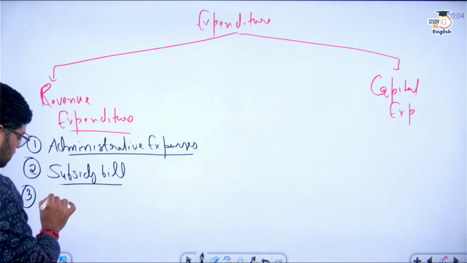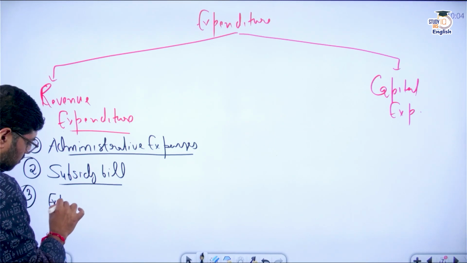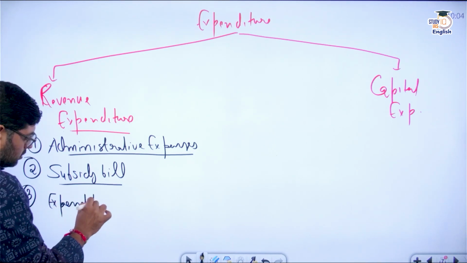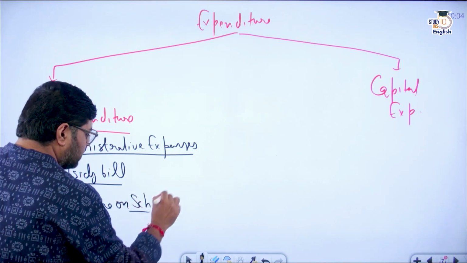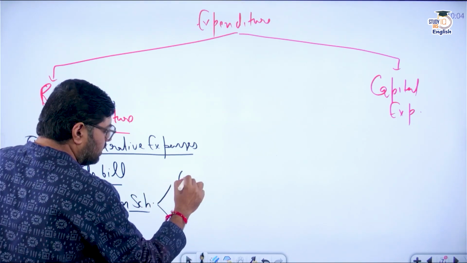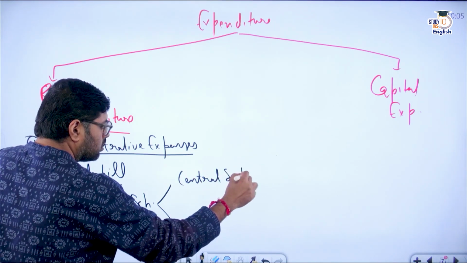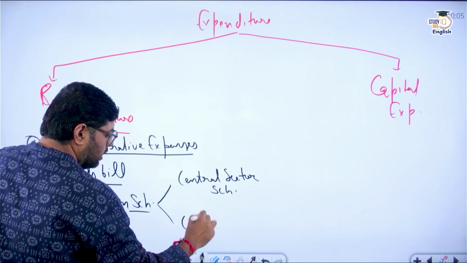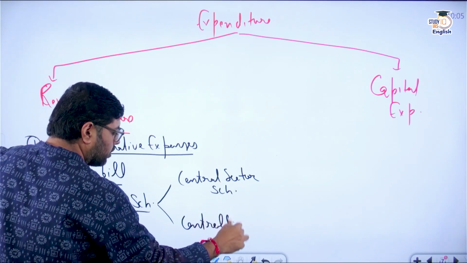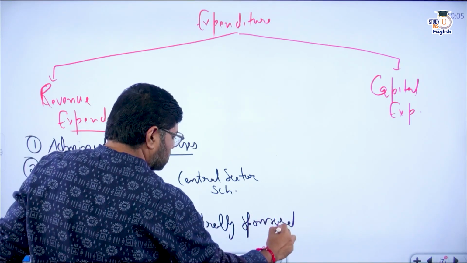Third, expenditure on schemes. You know that there are two types of scheme: central sector scheme and centrally sponsored scheme.